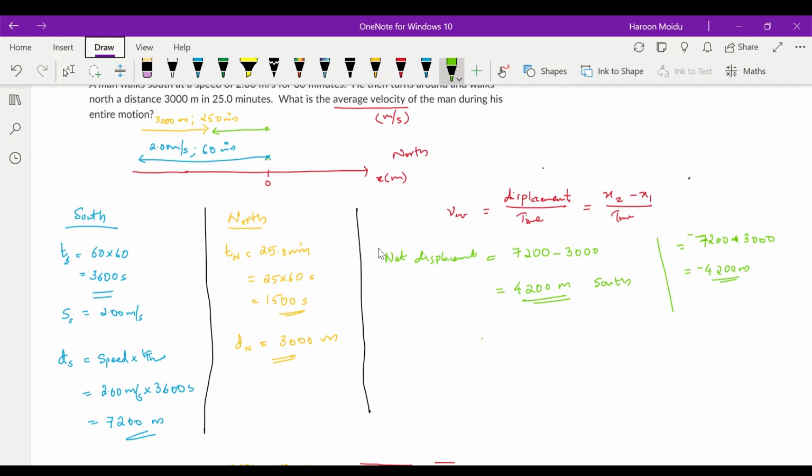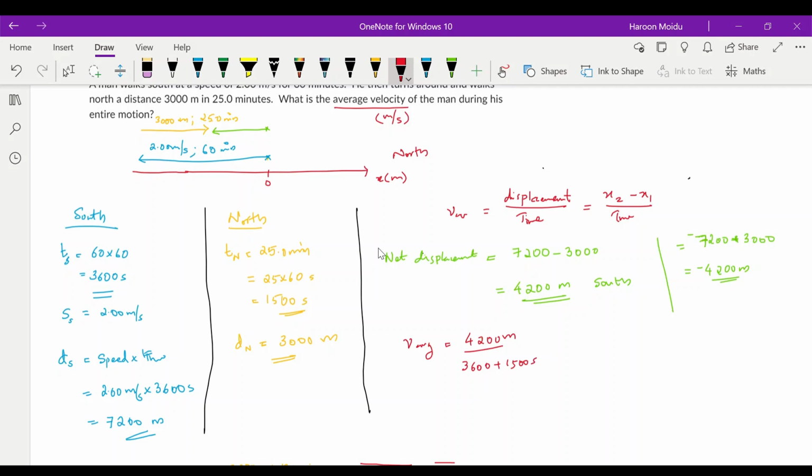Okay, so the net displacement we got. So now what is V average? V average is equal to 4200 meters over what is the total time here? 3600 plus 1500 seconds.